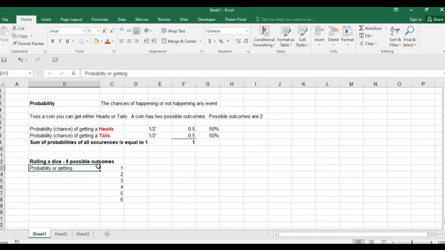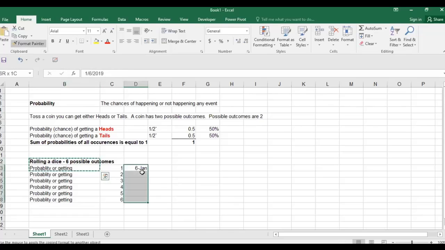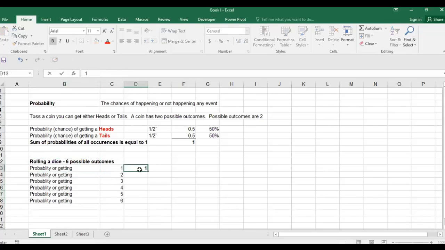Because a dice has 6 possible outcomes, we can say that the probability of getting 1 would be 1 by 6, that is 1 divided by 6.